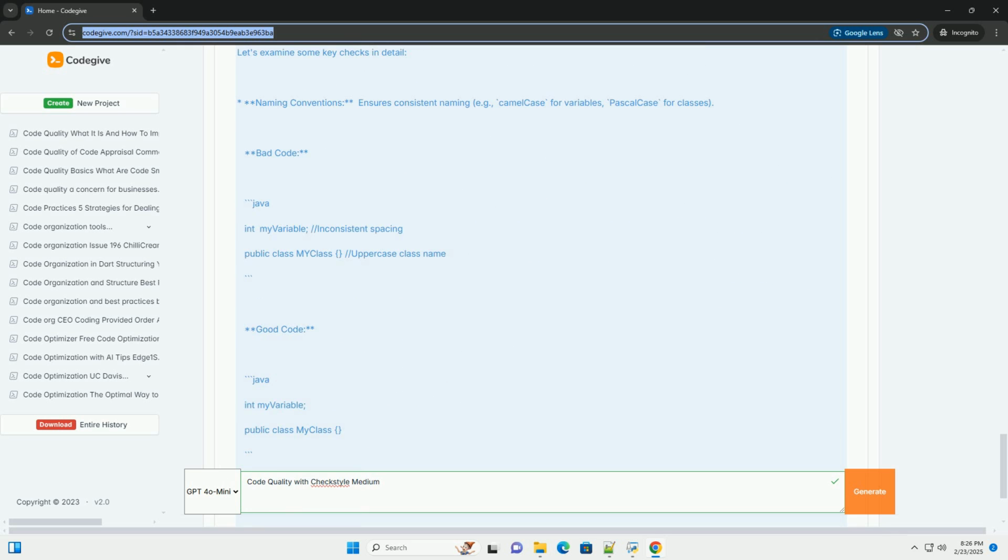Conclusion. Checkstyle is an invaluable tool for maintaining consistent code quality. By diligently configuring and using Checkstyle, you can create more maintainable, readable, and less error-prone Java code, ultimately improving the overall development process. Remember that the goal isn't just to pass Checkstyle, but to improve your code's quality and maintainability. Experiment with different checks and configurations to find the best balance for your project's needs.